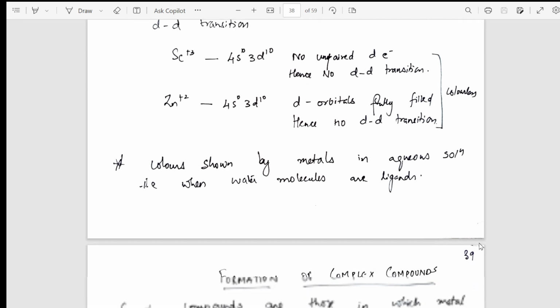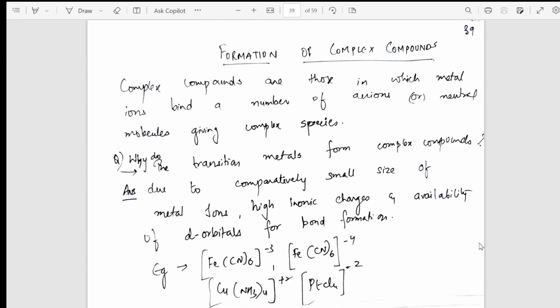All right. From there, I have taken the concept of complex compounds. So why are transition metals actually showing complex compounds? You very well know, this is only because of their oxidation states, right? The d orbitals, because of the d-d transitions and excitation of electrons, make unpaired electrons available. From one d orbital, it excites to the next, and thereby it tries to form complexes. I have also mentioned the reason here.